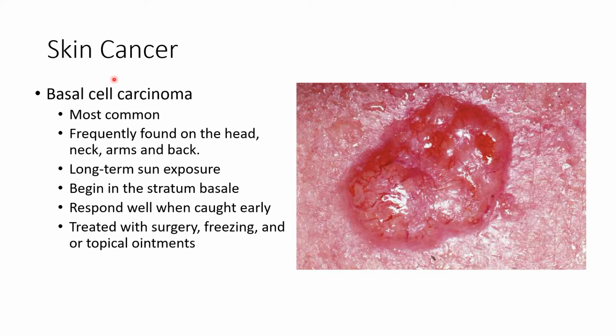So three types of skin cancer exist. Basal cell carcinoma. Basal cell, recall earlier in this chapter we went over the stratum basale, which consists of mitotically active or dividing cells. Well, those cells may divide uncontrollably and start invading underlying tissue in the dermis. That's what basal cell carcinoma is.